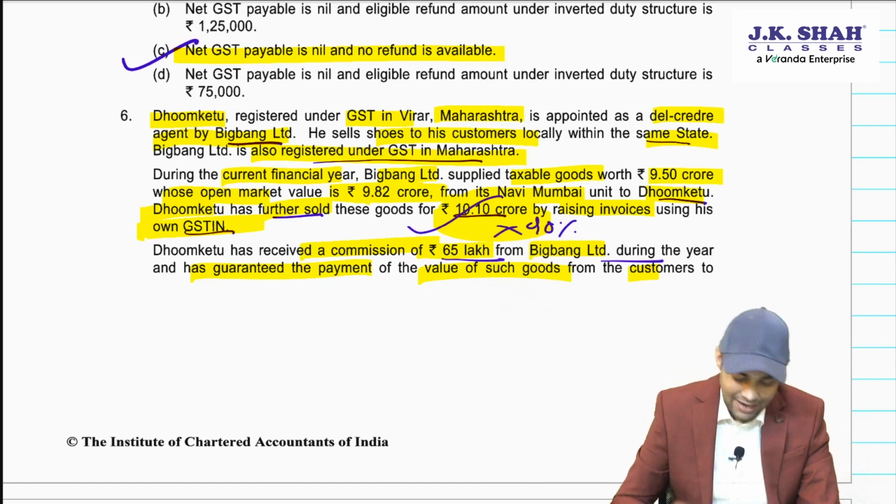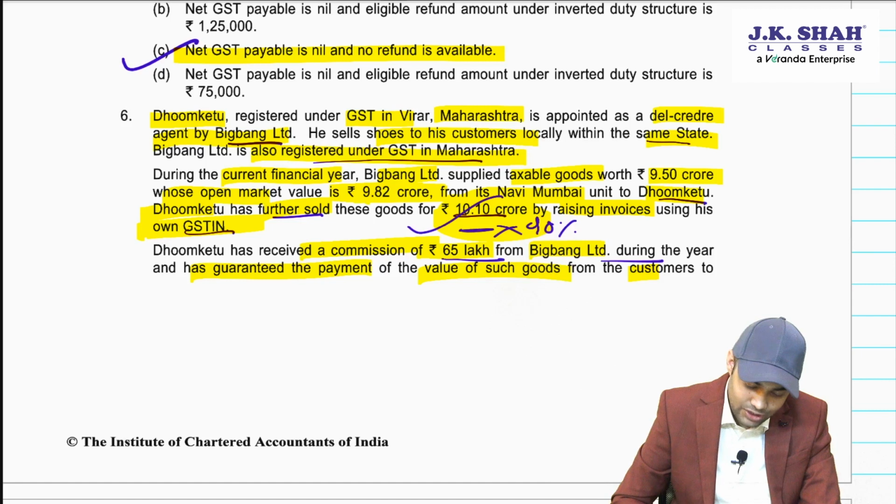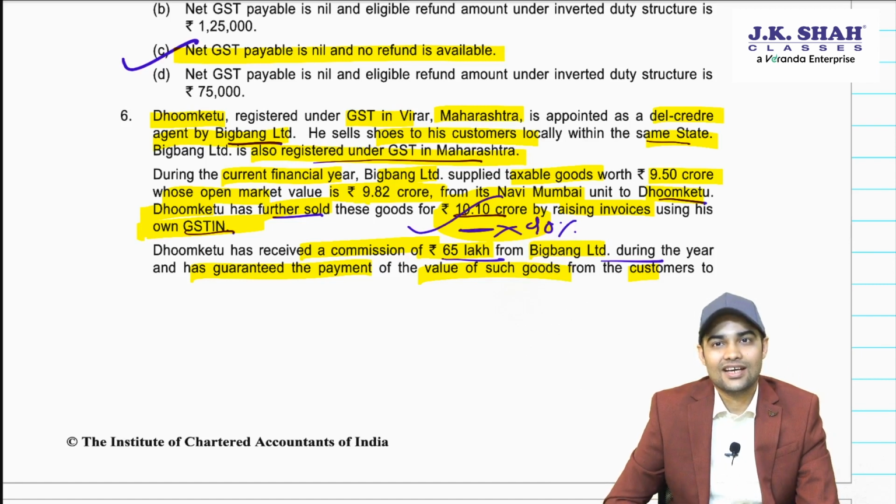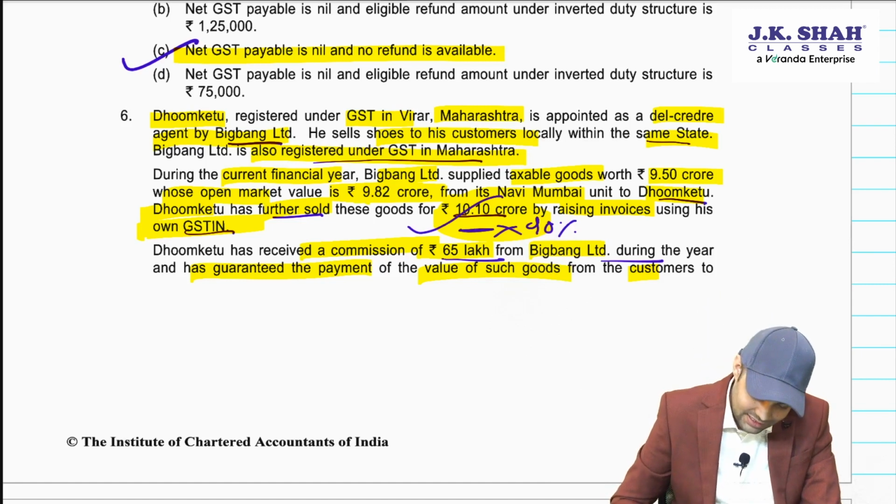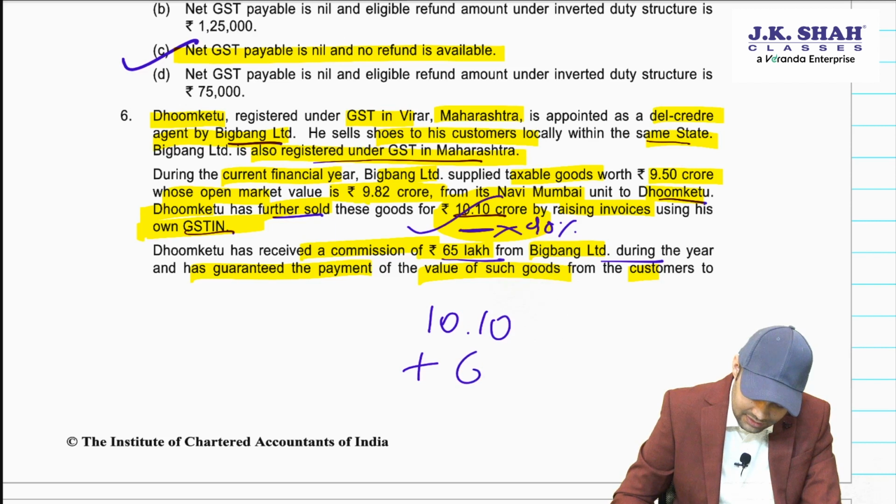So for Big Bang it would be 9.09. For Dhumketu it will be 10.10 plus 65 lakh. 65 lakh is the commission which he has earned plus 25 lakh which he has earned as interest.